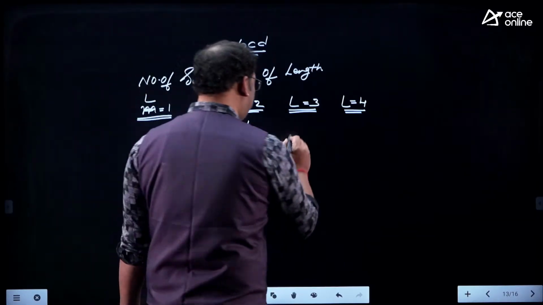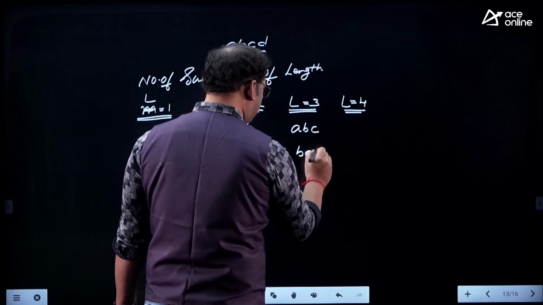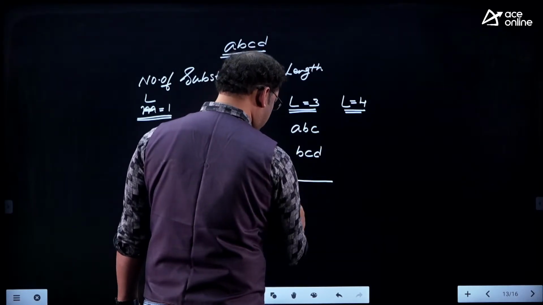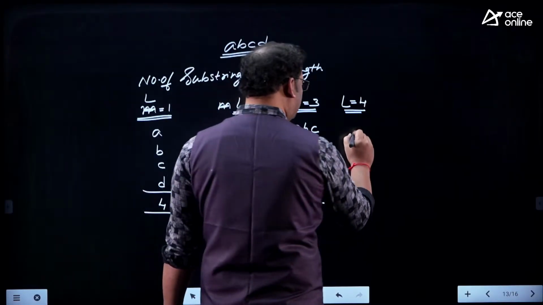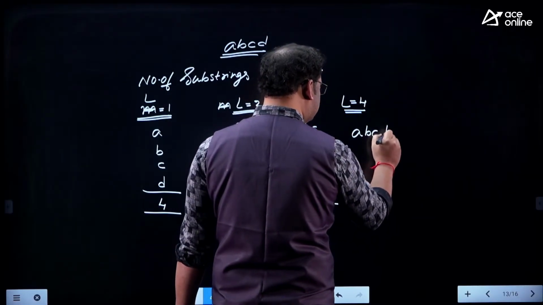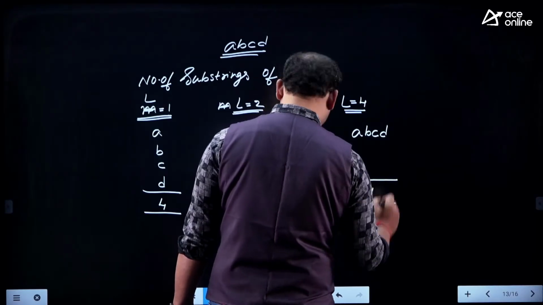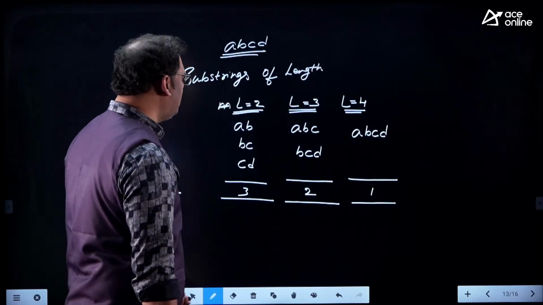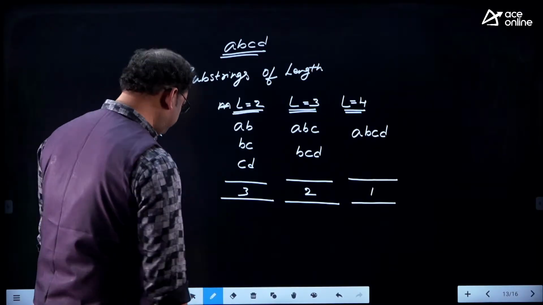And let me take 3. ABC you can choose, BCD you can choose. Yes, my dear, it is the application of combinatorics. If a string can be a substring of itself, yes, you are right. It can be like this. As you mentioned that all are non-empty substrings, I am not taking the empty string or null string.